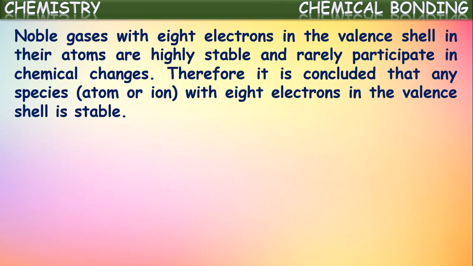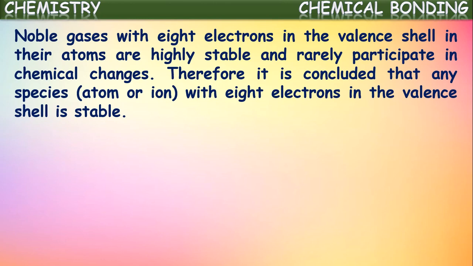Noble gases with 8 electrons in the valence shell of their atoms are highly stable and rarely participate in chemical changes. Generally, at normal conditions, these noble gases do not participate in chemical reactions. With highly reactive elements at certain conditions, they may participate in chemical bonding. Even then they neither gain nor lose electrons, they just share electrons with other atoms. Therefore, it is concluded that any species with 8 electrons in the valence shell is stable.